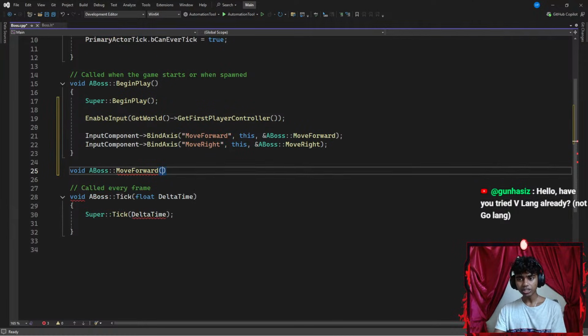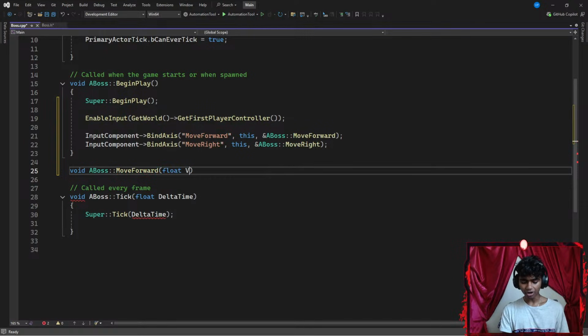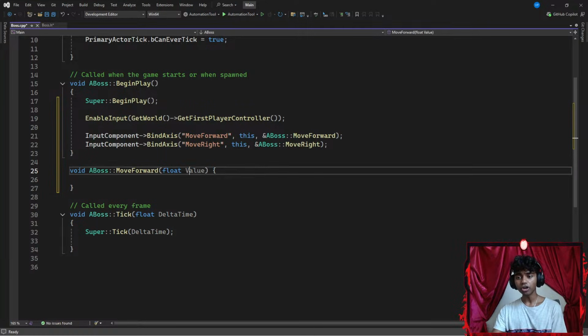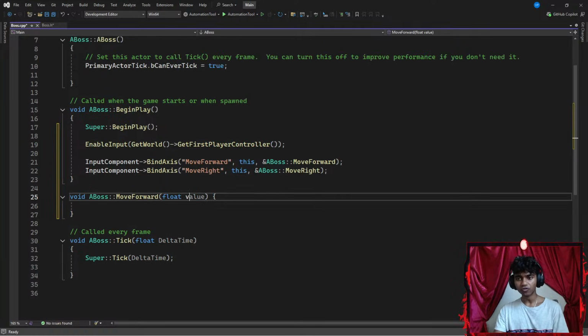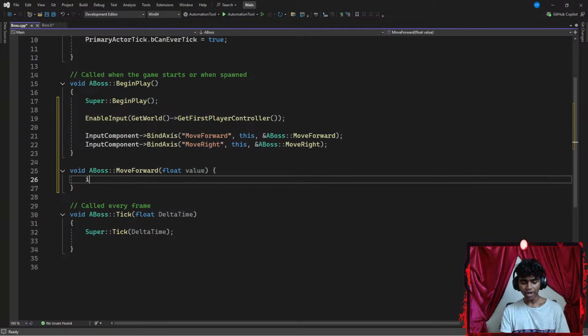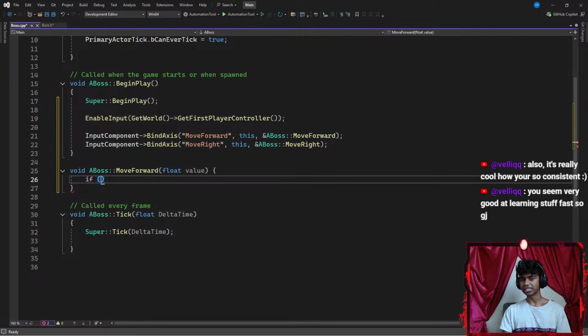Okay, my move forwards method is going to be requiring a floating point parameter called value. Then I go with the pair of curly braces. Now, I'm going to do something inside my move forwards method. Firstly, I want to add an if statement to check if my value is not 0, because if it's 0, that means I'm not pressing W, S, A, or D. So I want to only run the code or move my player when my value is not 0.